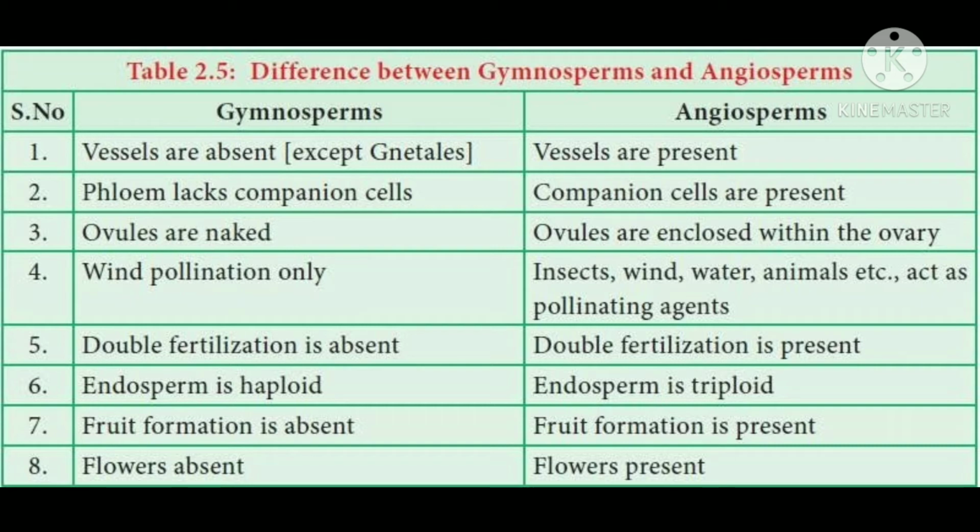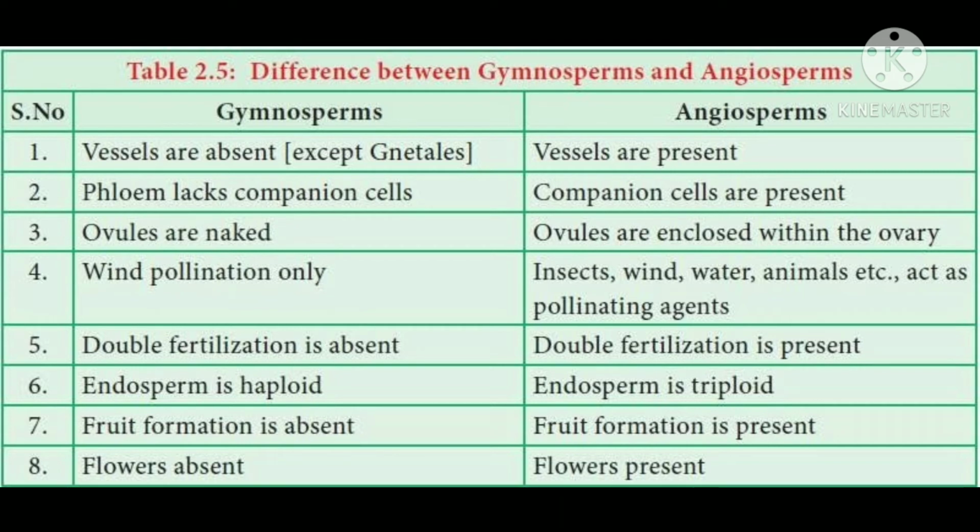If you want to see the seeds, you have to cut the fruit in the angiosperms. Example, mango, guava, papaya. But in the gymnosperms, the seeds are seen clearly to our eyes.